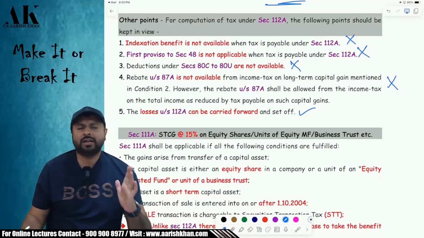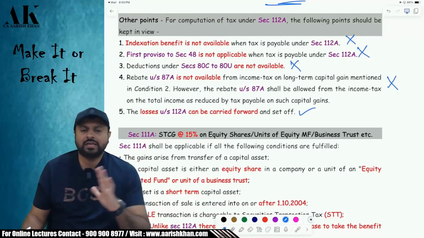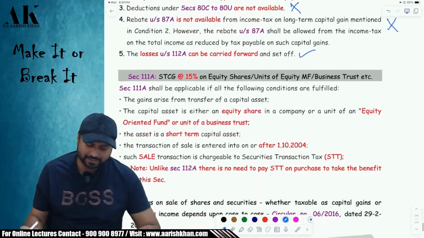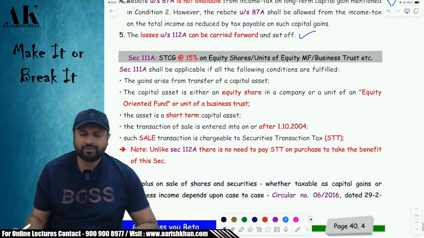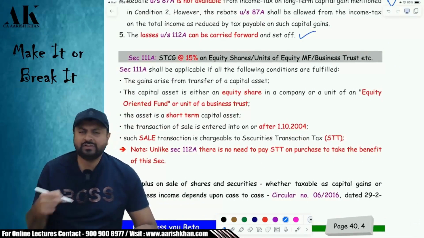Because long-term capital loss can only set off against what? Can only set off against long-term capital gains. It cannot set off against short-term capital gains. 111A. What is 111A? It is similar to 112. How is it similar? Let me tell you. How is it different? Let me tell you.